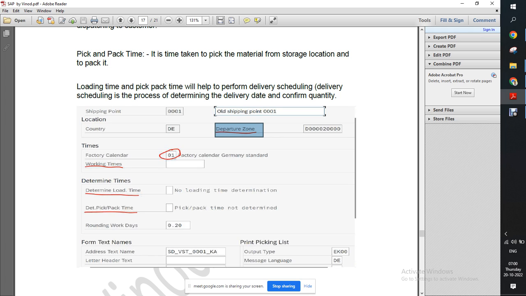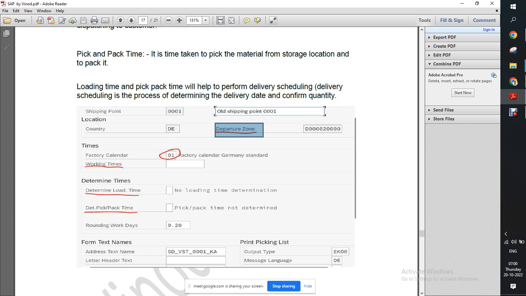In that we have departure zone. Departure zone is one of the units. Within that shipping point there may be some small points, like one unit from where we load onto a 16-tire truck. We also load onto pickups and small cars. So we will have some points, and that is called departure zone.